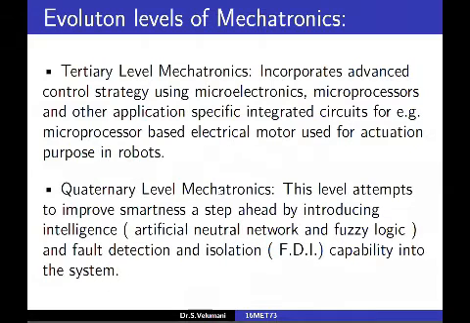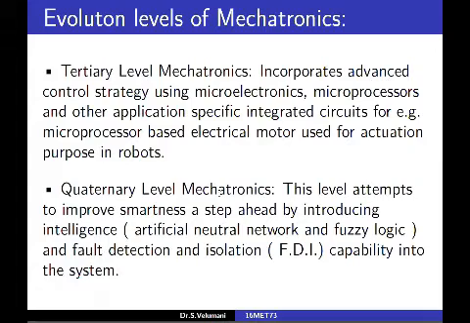In tertiary level mechatronics, which incorporates advanced control strategy using microelectronics and microprocessor and other application specific integrated circuits. For example, microprocessor based electrical motor used for actuation purpose in robots. Here, the output is again fed back to the input. So it is coming under closed loop system. So based on the data, the microprocessor compares the target and the output and produces error signal. Error signal is added or reduced accordingly in the input side.